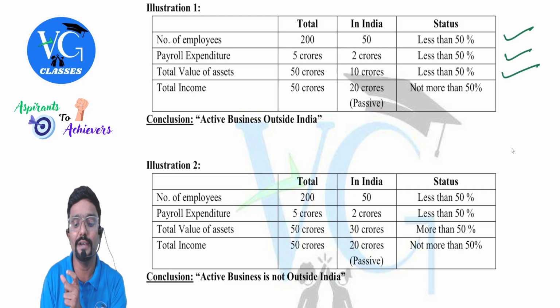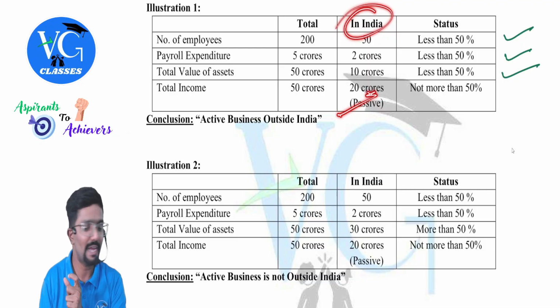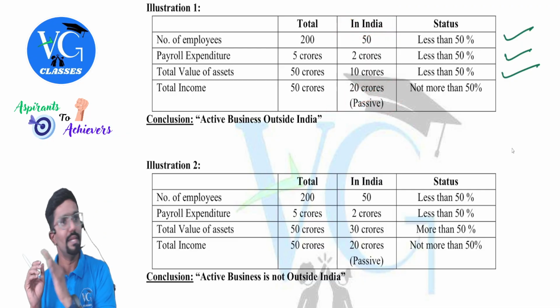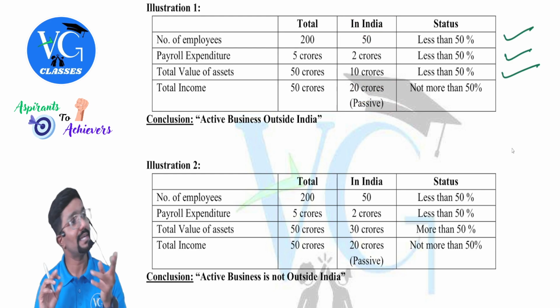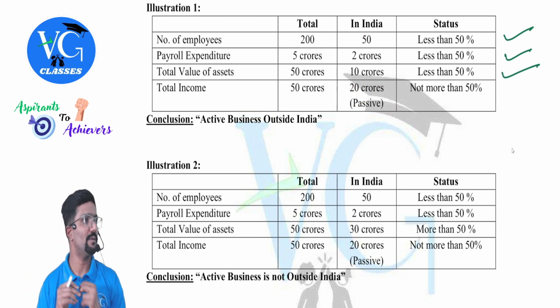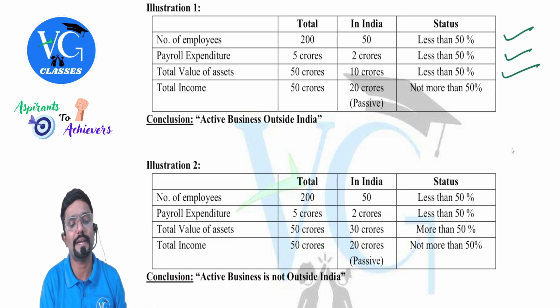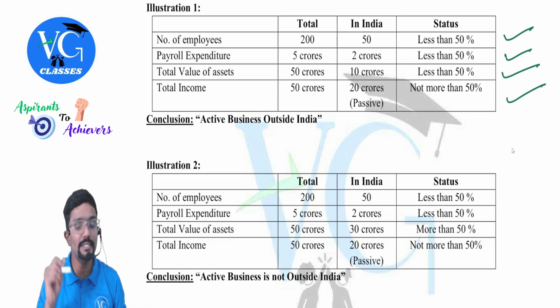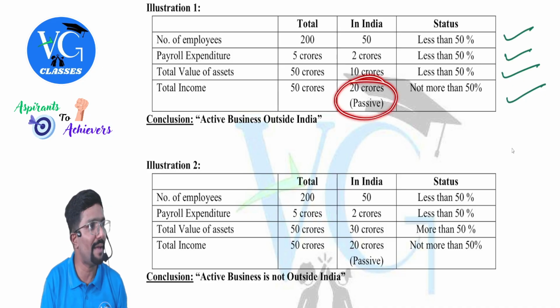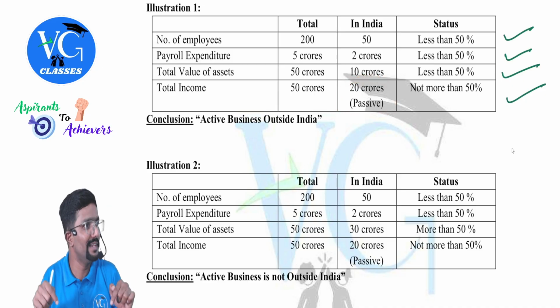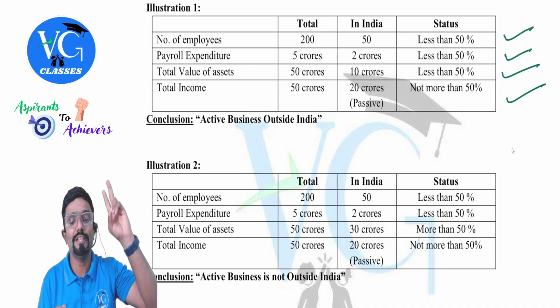We should not take it as income in India. It should be passive. I have mentioned it in brackets. Total income of the company is 50 crore. In that, how much is passive income? 20 crore. Less than 50%? Yes, satisfied. Please be careful, guys. Here I have mentioned clearly passive. Passive means not income earned in India. It is either of the two things.